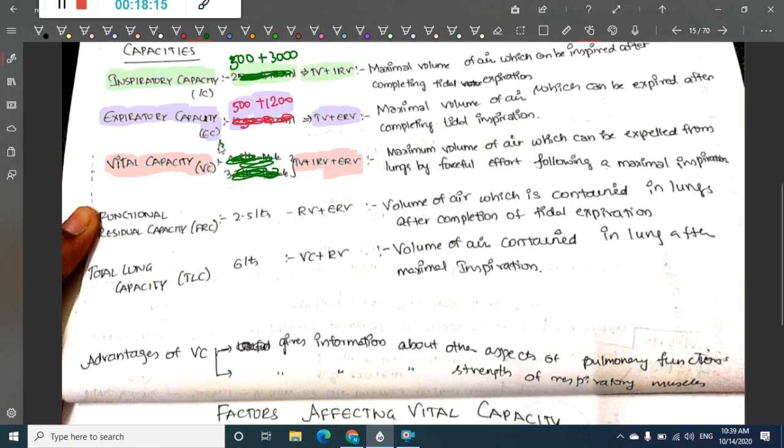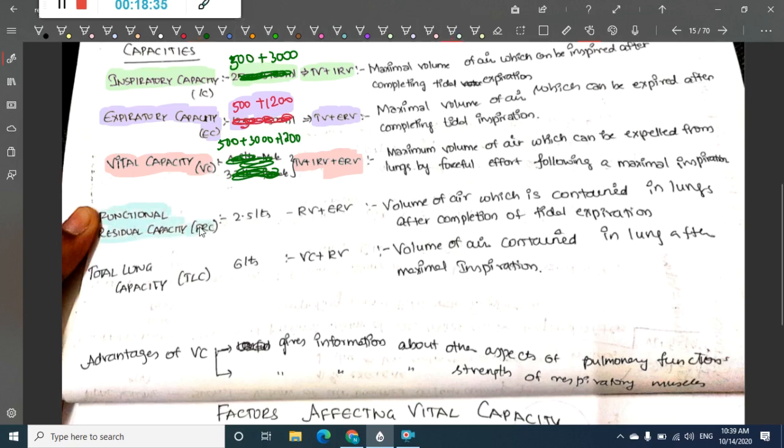Tidal volume is 500 plus inspiratory reserve volume 3000, expiratory reserve volume 1200, so it is around 4700 ml. Okay, then the next thing we have is functional residual capacity.